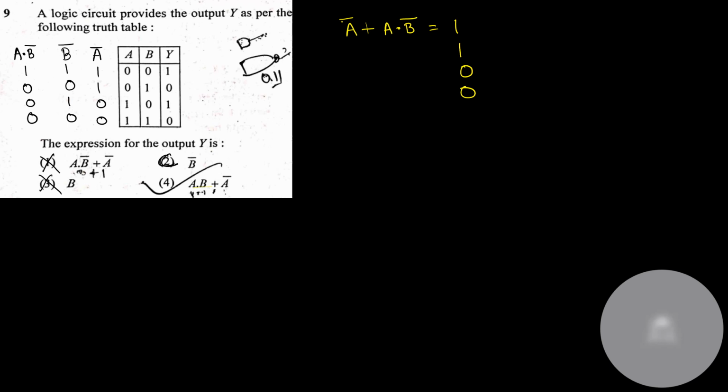Okay, so A dot B is nothing but A dot B, A dot B is 0 0 0 1, or A dot B plus A dash is nothing but 1 1 0 1. So this line and this line are not the same, no? So option number 4 won't be there. Option number 4 is incorrect. Correct option is option number B.